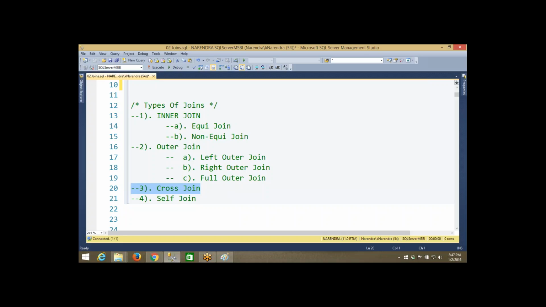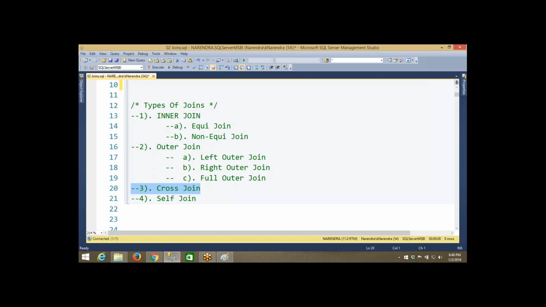And self join, what do you mean by self join? The name of the join is telling you: self join. That means we perform the join operation on that table itself. We will use only one table and perform the join operation within that table. That is called self join. Self introduction means nothing but telling about yourself. So self join also means a join operation on that table itself. So this is a brief explanation about each and every type of join.